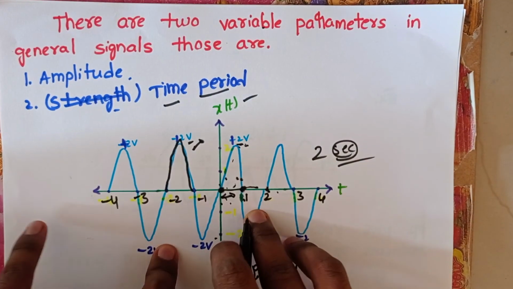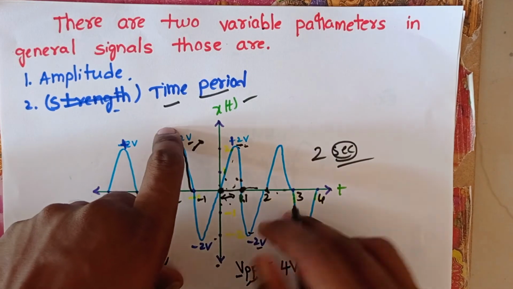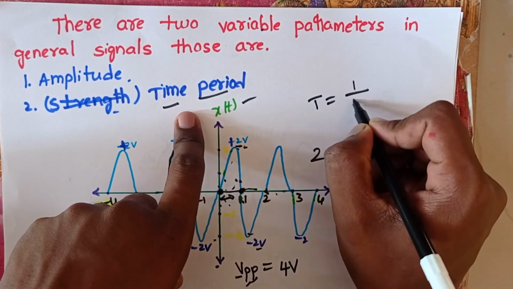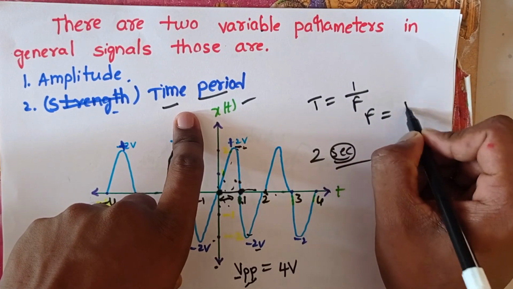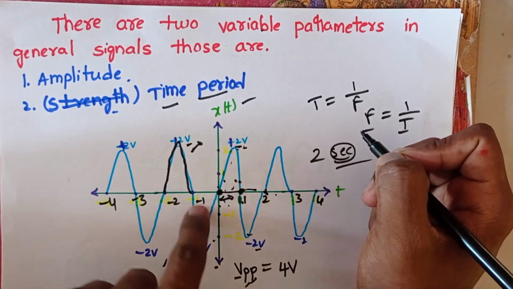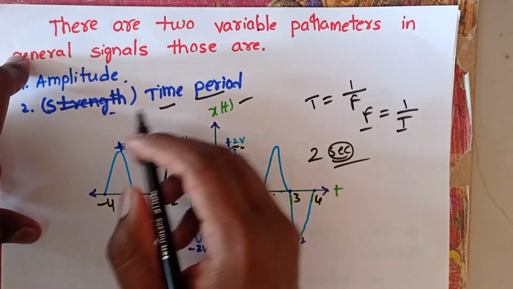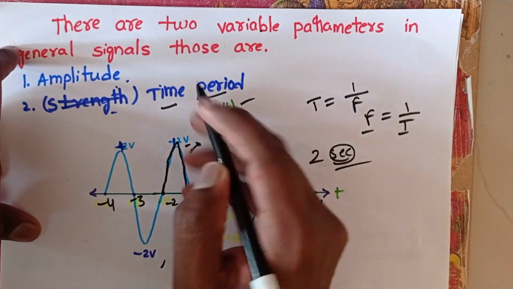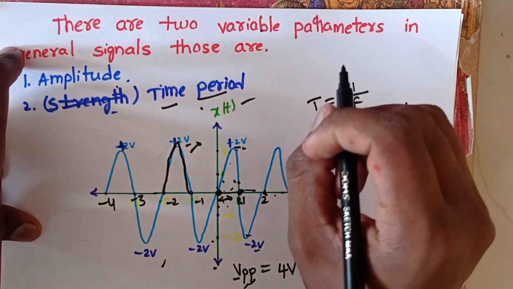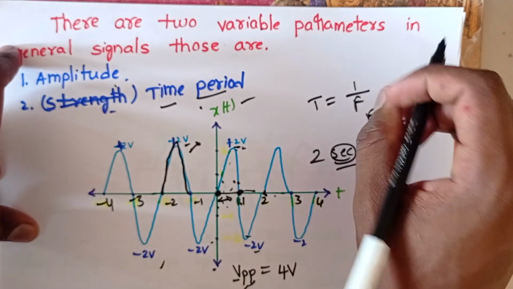From the time period we can calculate the frequency. We know the relation between the time period and frequency is T equals 1 by F, or F equals 1 by T. Here T is the time period and F is the frequency of a signal. This is how we can find the amplitude and time period of a signal by observing the signal. I hope you have understood. Thank you for watching this video.